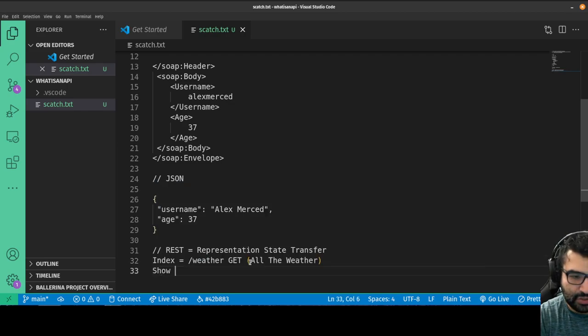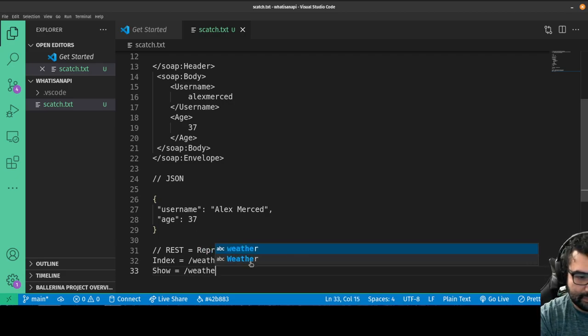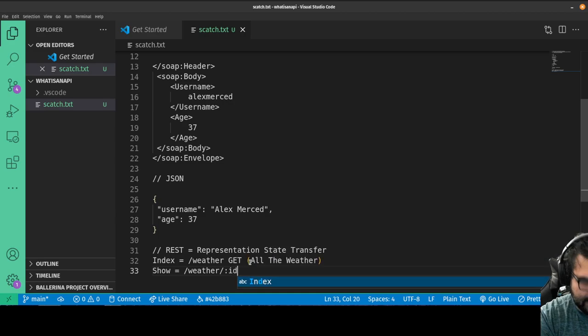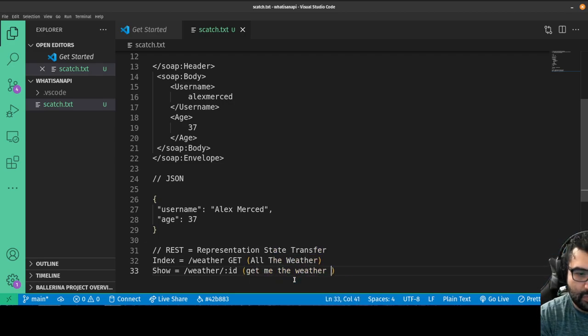Then you have a show route. These are standards for what the URL pattern should be and what it should provide, so that if I go to any API, it's going to follow the same pattern. So /weather, and then a variable for the ID. This part of the URL is a variable, so it could be weather1, weather2, weather3. It should get me the weather with the matching ID.